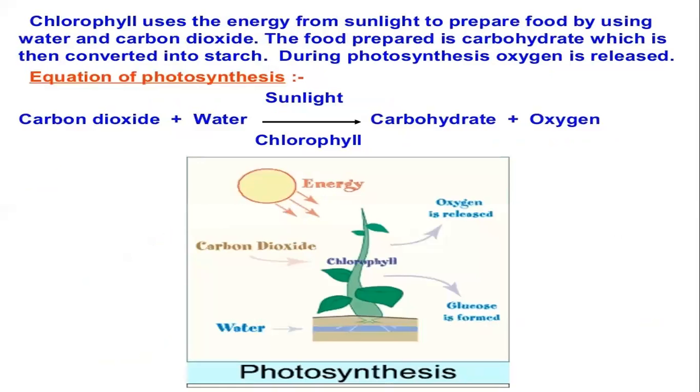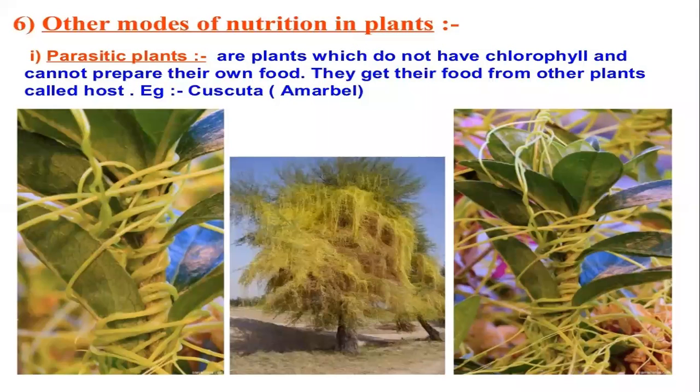Now let's see what reaction takes place. What is the equation of photosynthesis? Children, it's very important. Carbon dioxide plus water in the presence of sunlight and chlorophyll forms carbohydrate plus oxygen. As you all know, during the process of photosynthesis, oxygen gas is released. So we can say that plants are autotrophs, they prepare their own food.